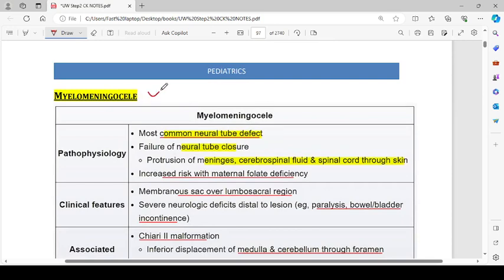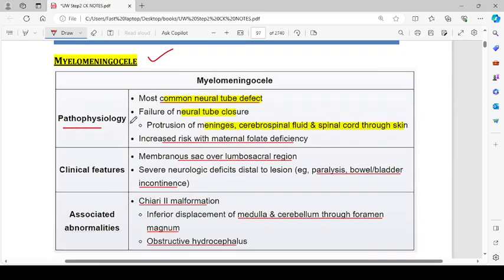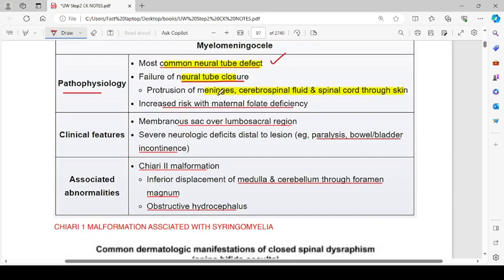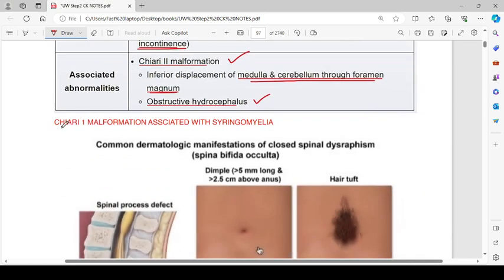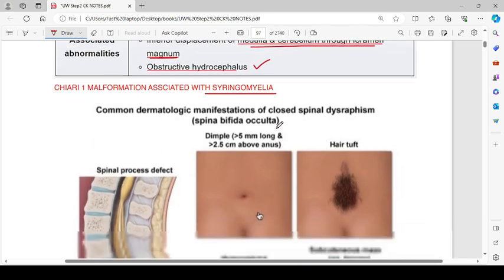Now let's talk about myelomeningocele. Pathophysiology: the most common neural tube defect, failure of neural tube closure, protrusion of the meninges, cerebrospinal fluid, and spinal cord through the skin, with increased risk with maternal folate deficiency. Clinical features: membranous sac over the lumbosacral region, severe neurological deficit distal to the lesion like paralysis, bowel and bladder incontinence. Associated abnormalities include cardiac malformations, inferior displacement of the medulla and cerebellum through the foramen magnum, and obstructive hydrocephalus. Chiari 1 malformation is associated with syringomyelia.